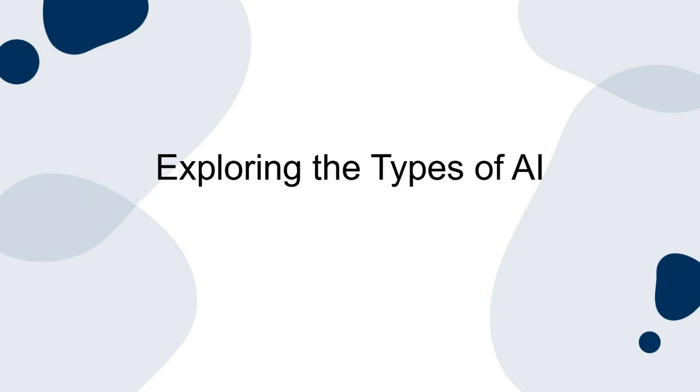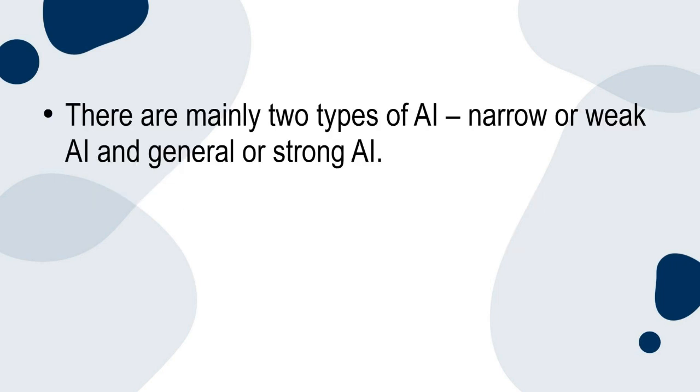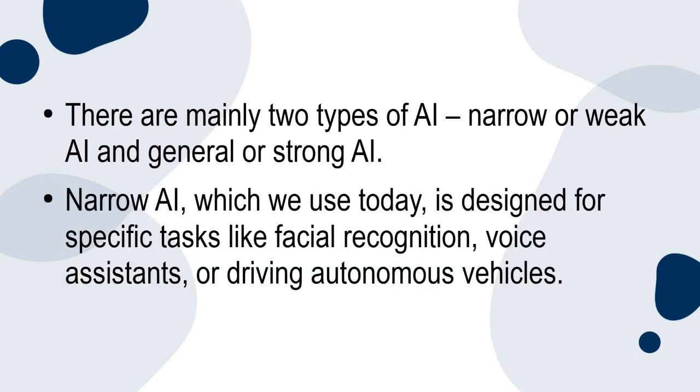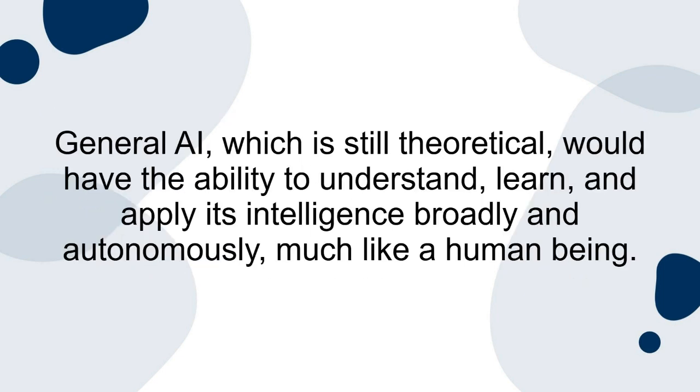Exploring the types of AI. There are mainly two types of AI: narrow or weak AI, and general or strong AI. Narrow AI, which we use today, is designed for specific tasks like facial recognition, voice assistance, or driving autonomous vehicles. General AI, which is still theoretical, would have the ability to understand, learn, and apply its intelligence broadly and autonomously, much like a human being.